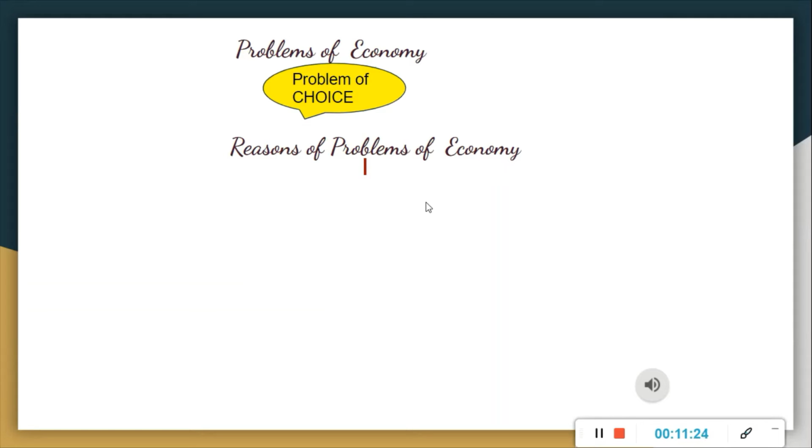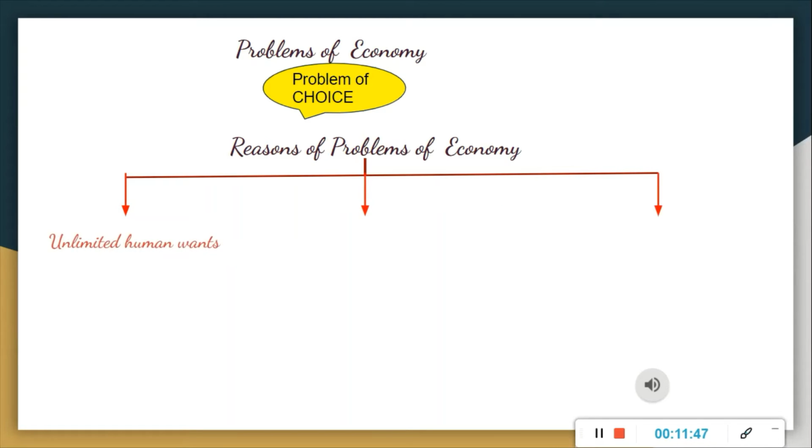Within that 3,000 rupees, you have to do all these things. So can you fulfill all the wants with this 3,000 rupees? No, right? So that is our first reason of the problem, that is unlimited human wants.